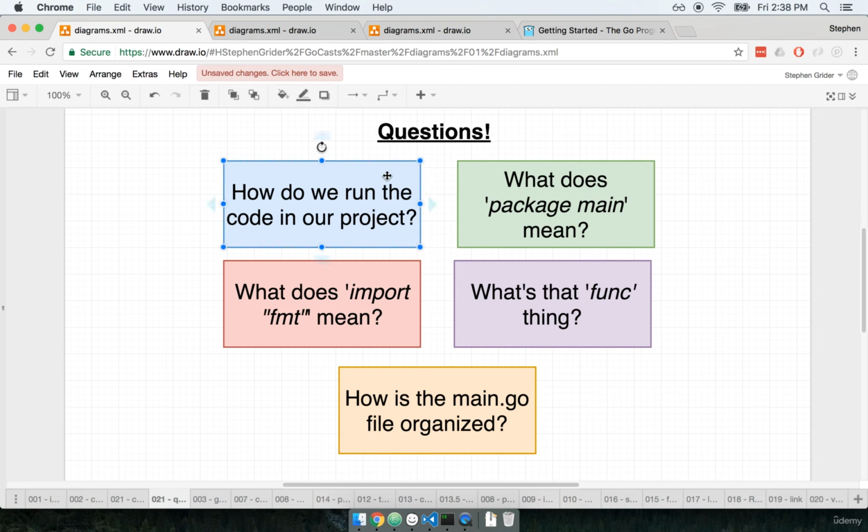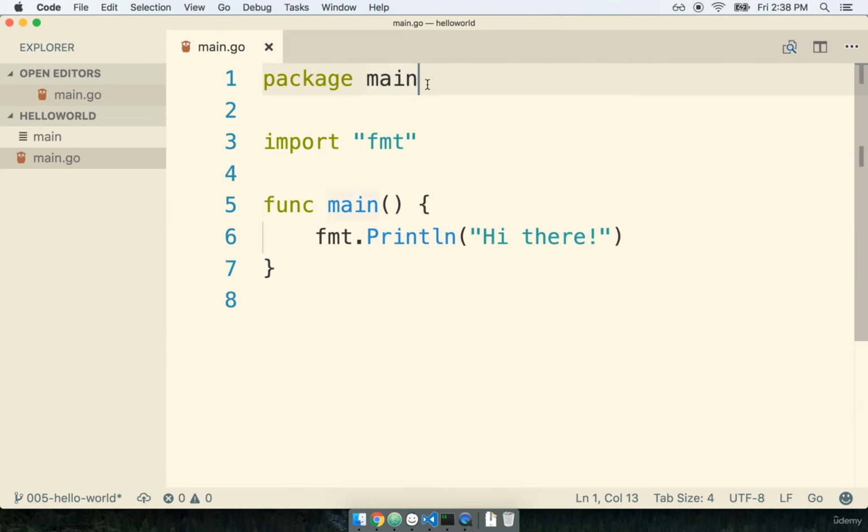In the last video, we figured out how to run the code inside of our project. We're now going to move on to figuring out exactly what that first line of code inside of our main.go file means, specifically the line that says package main. We'll first talk about the word package, and then we'll talk about why we use the word main right here.